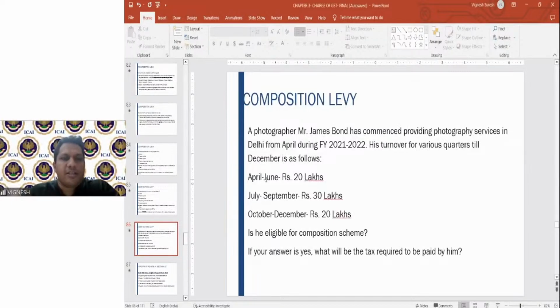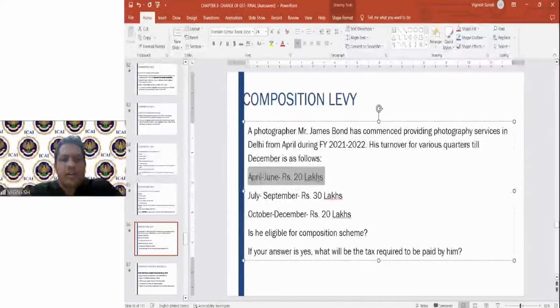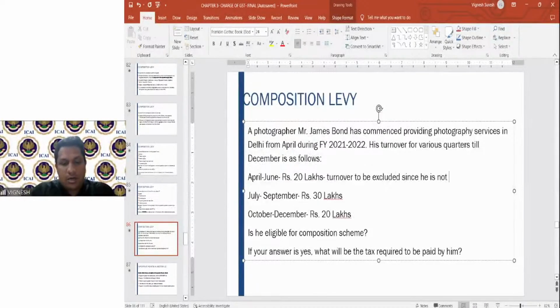So therefore, here what is happening? April to June, it is 20 lakhs. The preceding year turnover has not been given, so it is assumed that this is the first turnover for him. Till 20 lakhs, he is not liable to register. So this turnover is to be excluded since he is not liable to be registered.